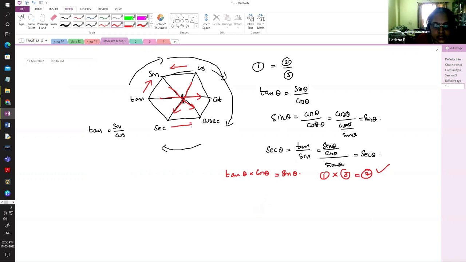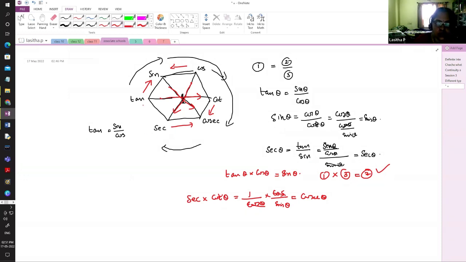Here again, you see this one and this one, you multiply and see. So secant into cot. Cot is what? Cot theta. Let me write that. So this is 1 by cos into cos divided by sine. Cos will get cancelled. 1 by sine theta we will get, which is cosecant theta. So this is true in all the directions. Throughout it is true. So this is just one activity which you can implement in your classes.